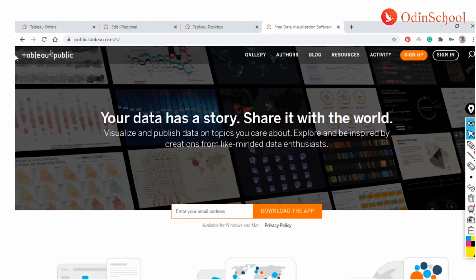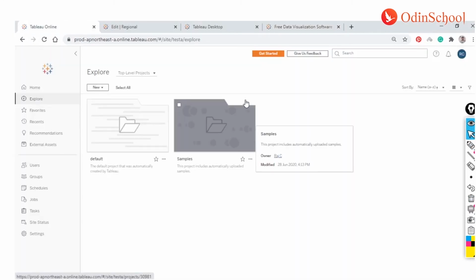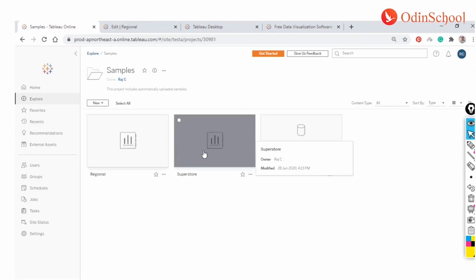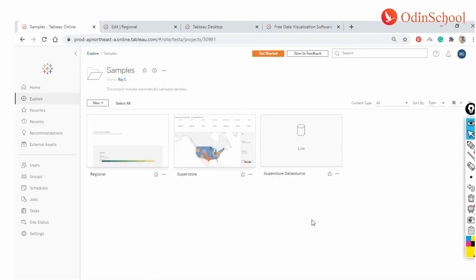Now, Tableau Online or your Tableau Server. All right, this is how your server looks. In each of your sites you will have the workbooks. Workbooks are categorized into logical departments, which are called projects. Projects are again part of something called sites, and sites are part of your server, right?